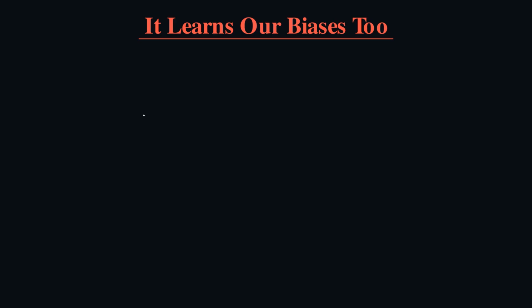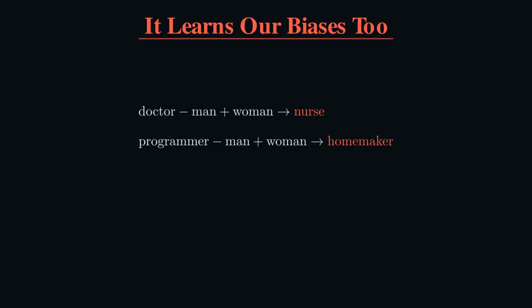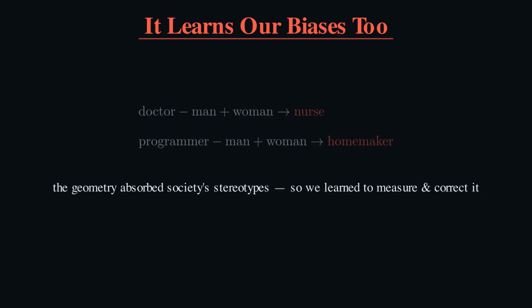But here is the catch. The space learns whatever is in the text, including our prejudices. Early embeddings answered, doctor minus man plus woman: nurse; programmer: homemaker. The geometry had quietly absorbed society's stereotypes. A mirror this powerful reflects the ugly parts too, which is why researchers now measure that bias and correct for it.